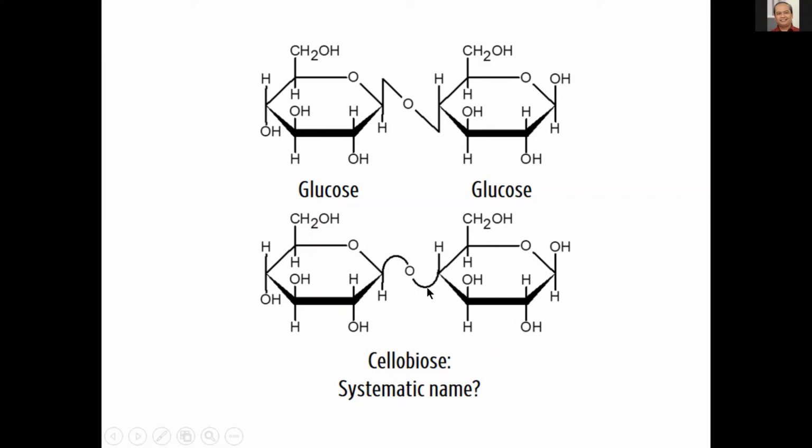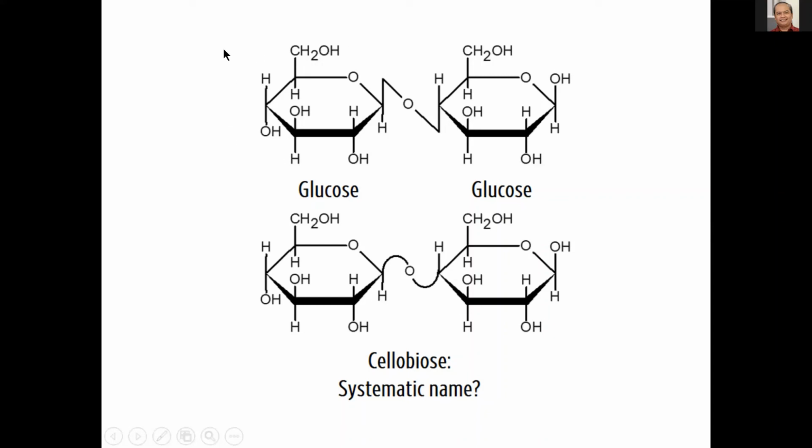So sometimes you'll see these curved bonds here. Okay, sometimes you'll see this. So this designates that this reacted with the hydroxyl group that's on top, on the same side as the CH2OH group. So this anomeric hydroxyl group is on the same side as the CH2OH group.